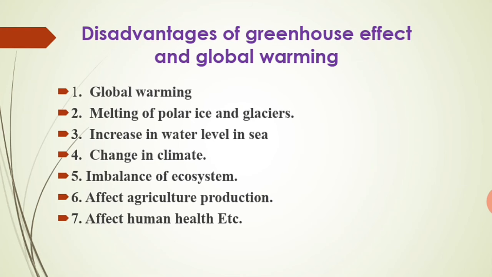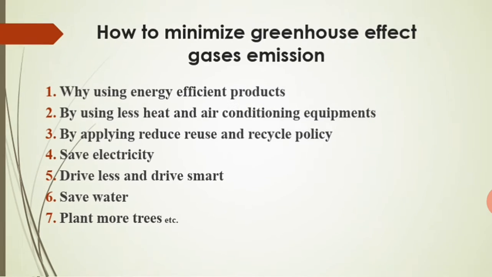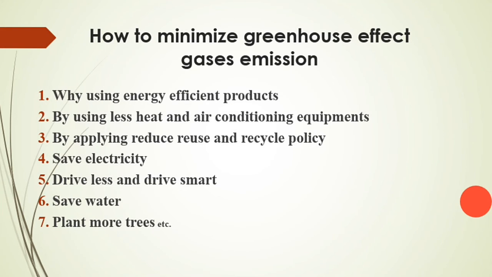Then agricultural production or productivity will be affected, because as I said, desertification will take place, and that will affect agriculture as well. Then it will affect human health, animals भी affect हो गए is because of the greenhouse effect. The last point is how to minimize greenhouse gas emission.